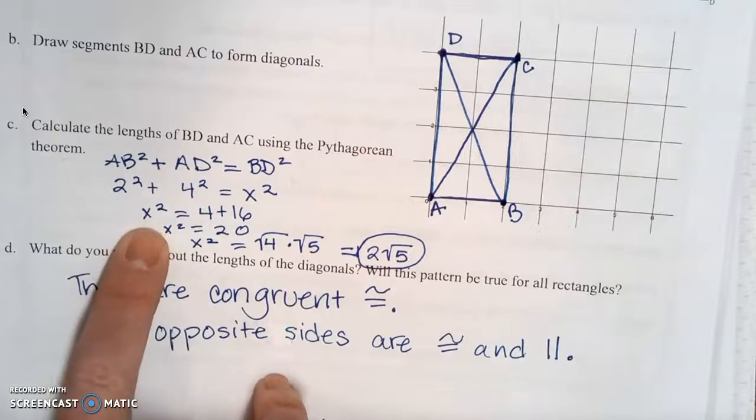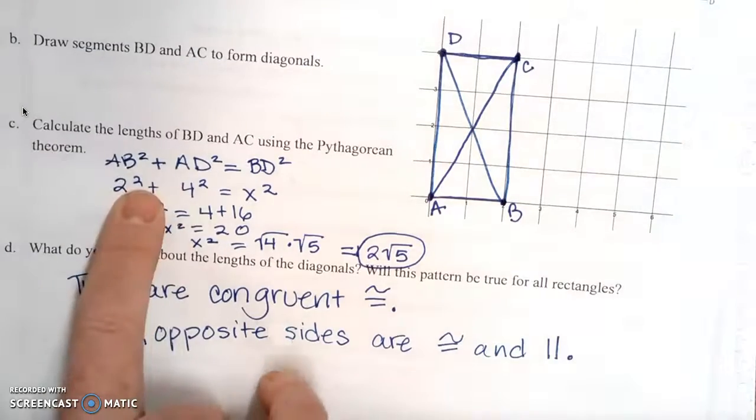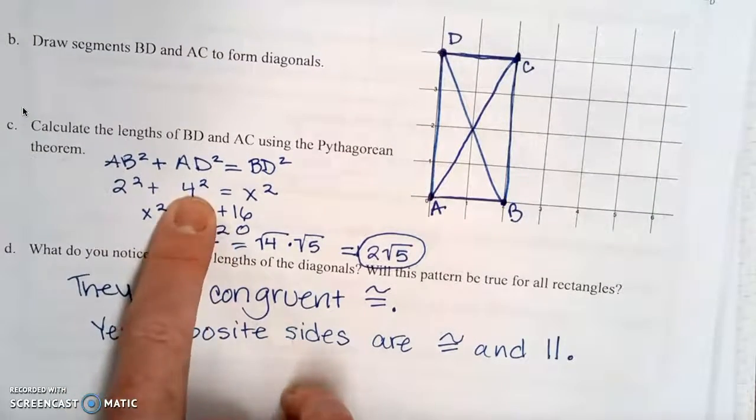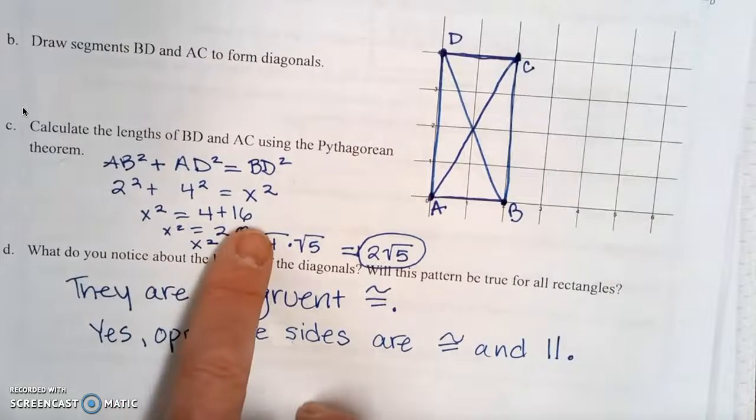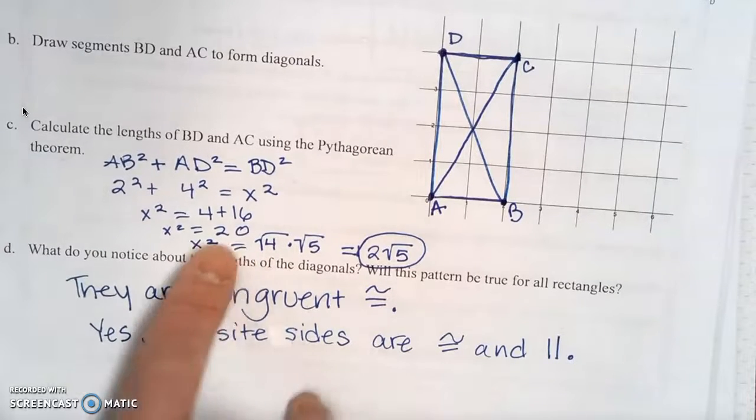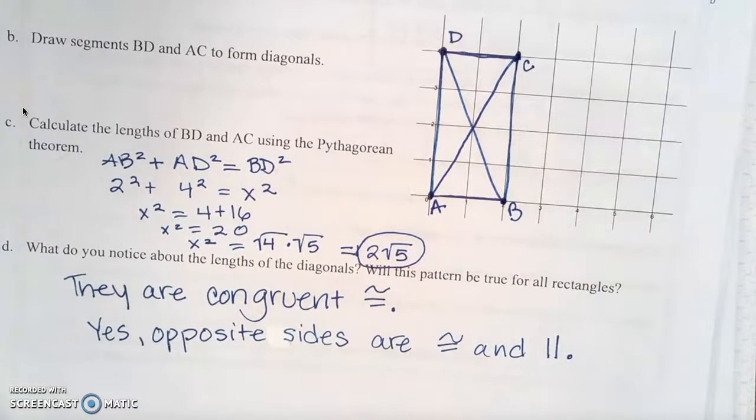So 2 squared is 4. And 4 squared is 16. We add the 4 and 16 to get 20. Then we go to take the square root of 20. So I looked for any perfect square factors of 20. I found a factor of 4 and a factor of 5. 4 has a square root. Square root of 4 is 2. Square root of 5 is going to give us this decimal. So as a simplified radical, we're going to write it as 2 square roots of 5.